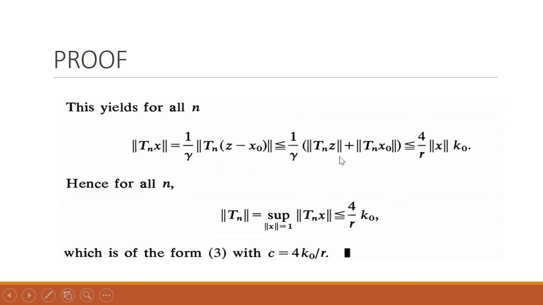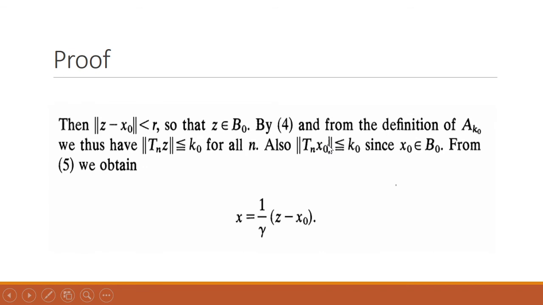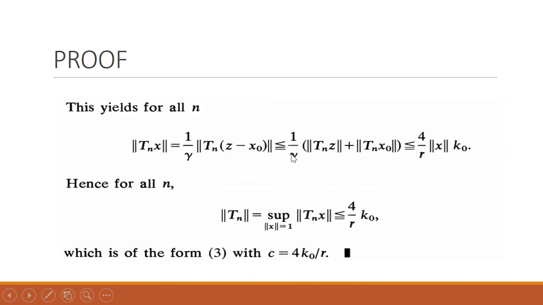Now the norm of this is less than k_0, and the norm of this is also less than k_0, so we can write 2k_0, and using the value of gamma as well, we arrive at the result that the norm of T_n of x will be less than or equal to this.